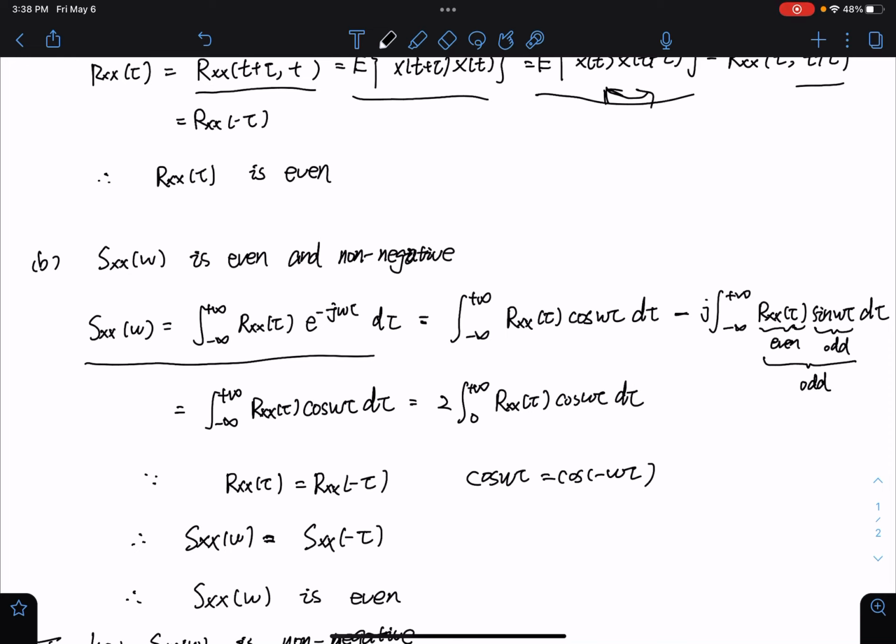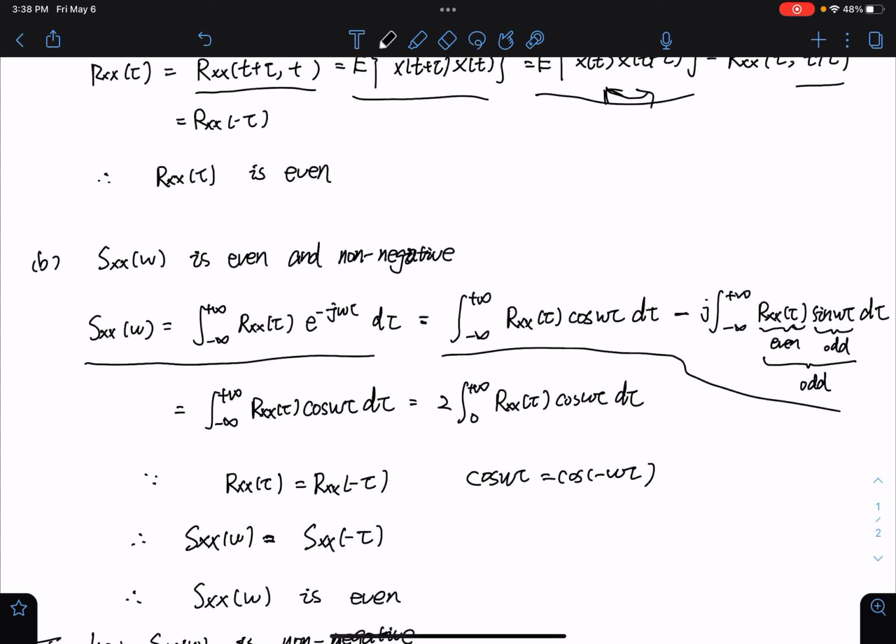And we use the Euler formula to transform e to the power of minus j omega tau to cosine omega tau minus j sine omega tau. And we can write this integral in these two parts.